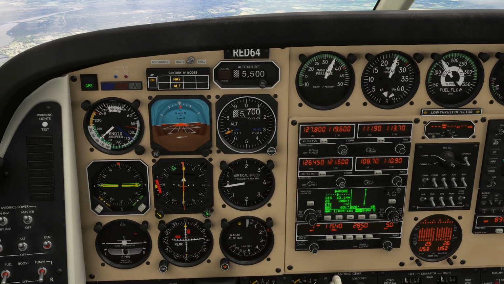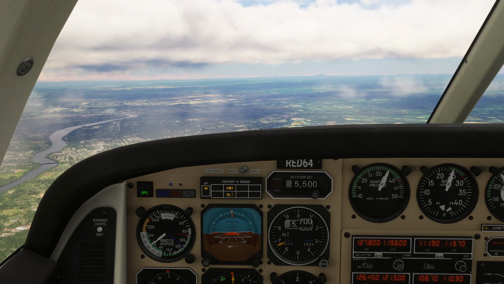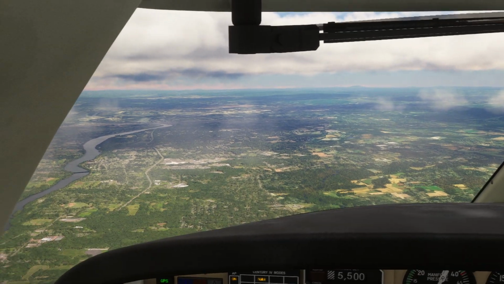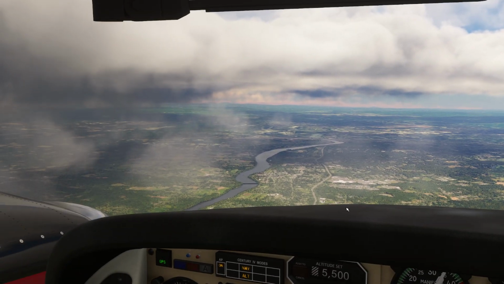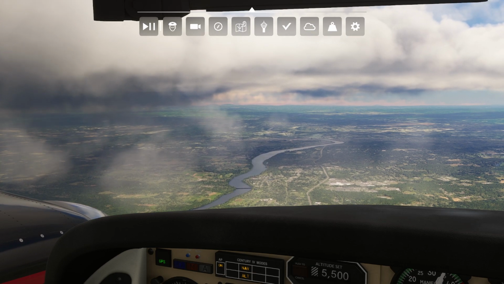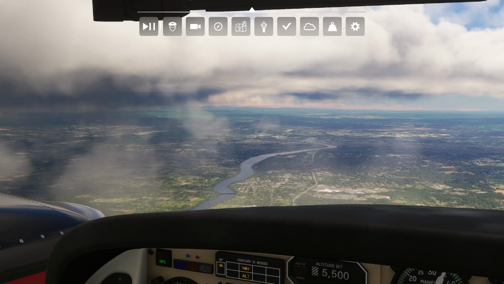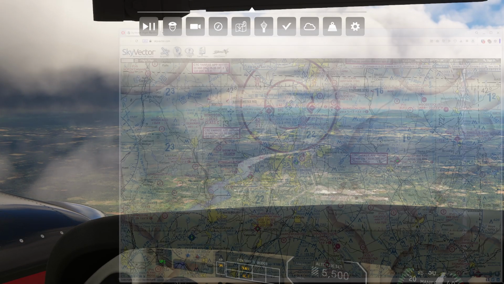What I'm most interested to see now, now that we're right on course, like I said, it's only a 12-minute journey, and we'll skip the middle, don't worry, is whether or not they're going to hand us off to Bradley Tower. We're above Bradley Tower. They should be handing us off to Bradley Approach North. Now, to give you an idea of all this, let me go ahead and open up SkyVector real quick, and I'll bring it down so you can get an idea of how good of a job they're doing so far.